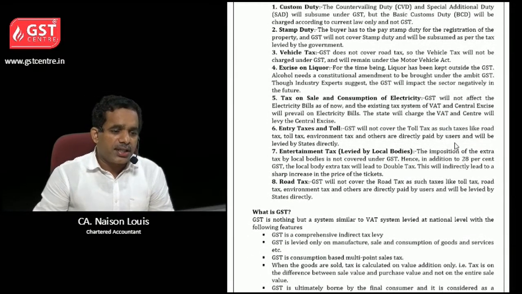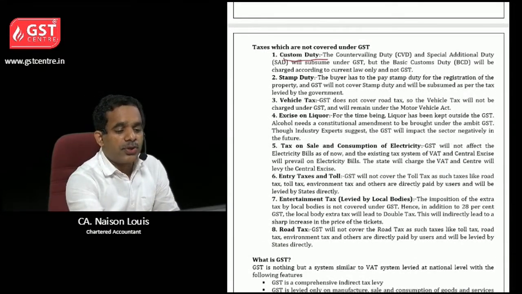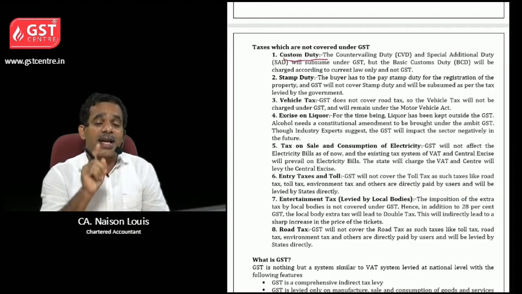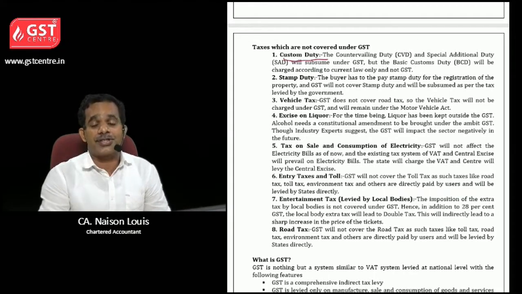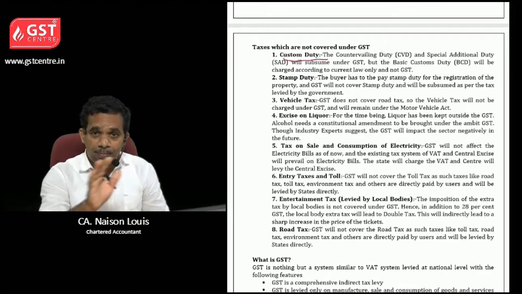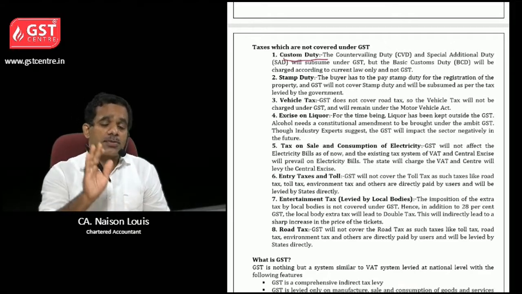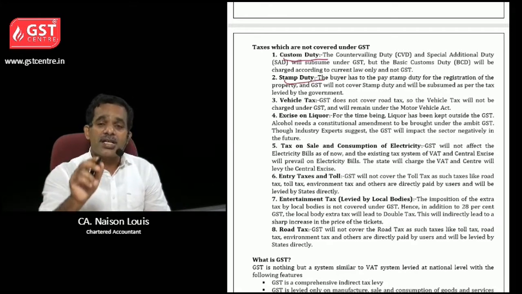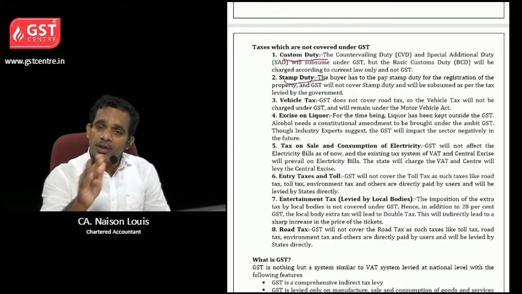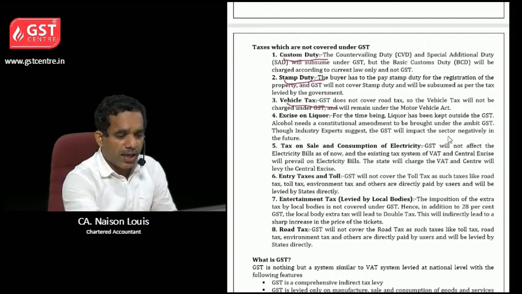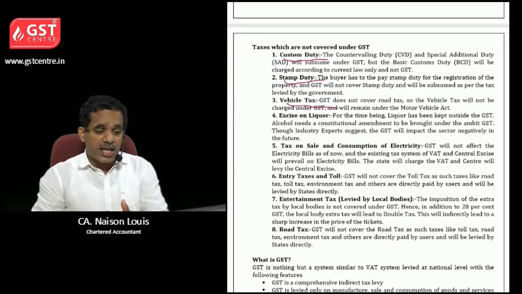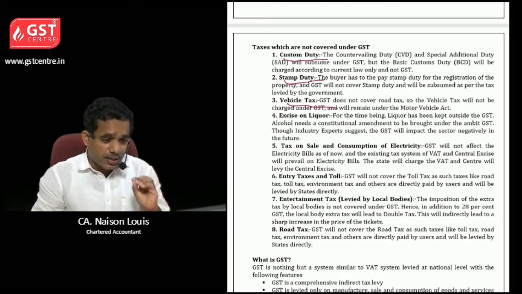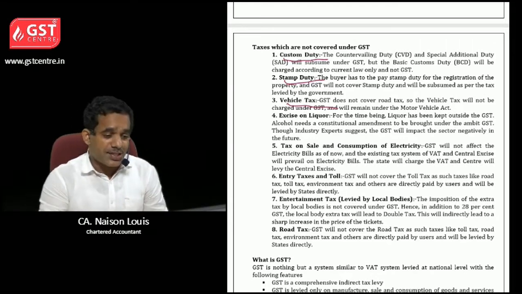So it includes customs duty first. Only countervailing duty and special additional duty was subsumed into GST, not basic customs duty. Basic customs duty is still there. Then stamp duty. If you purchase any property, stamp duty will be applicable. It is not subsumed. Then vehicle tax. If you purchase any vehicle, you have to pay vehicle tax. It is also not subsumed into GST.